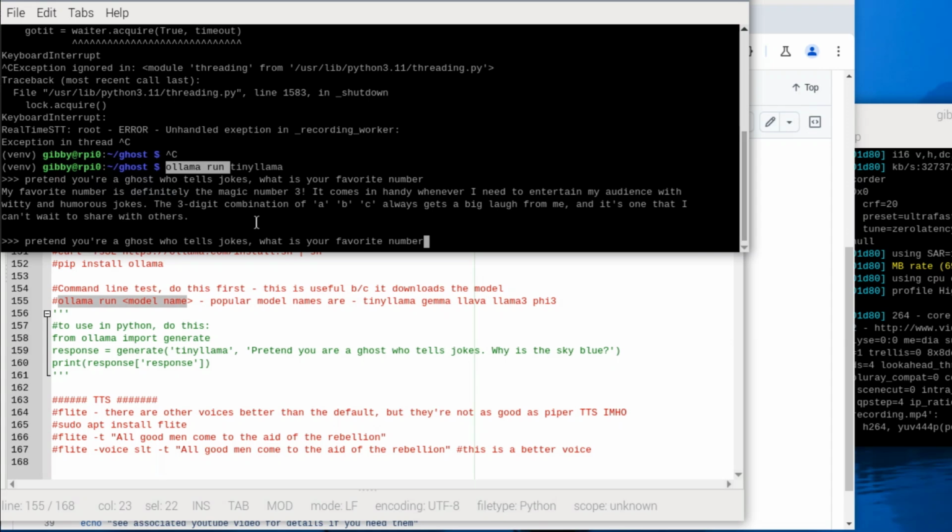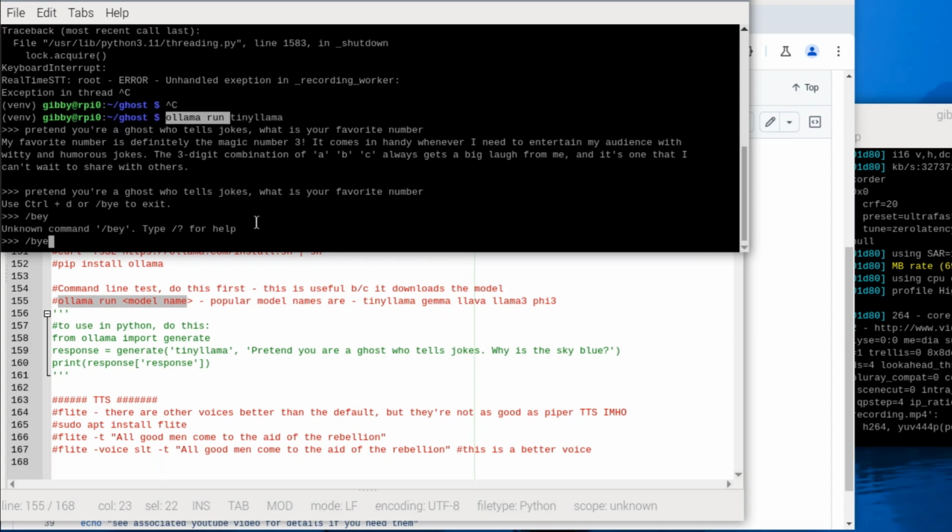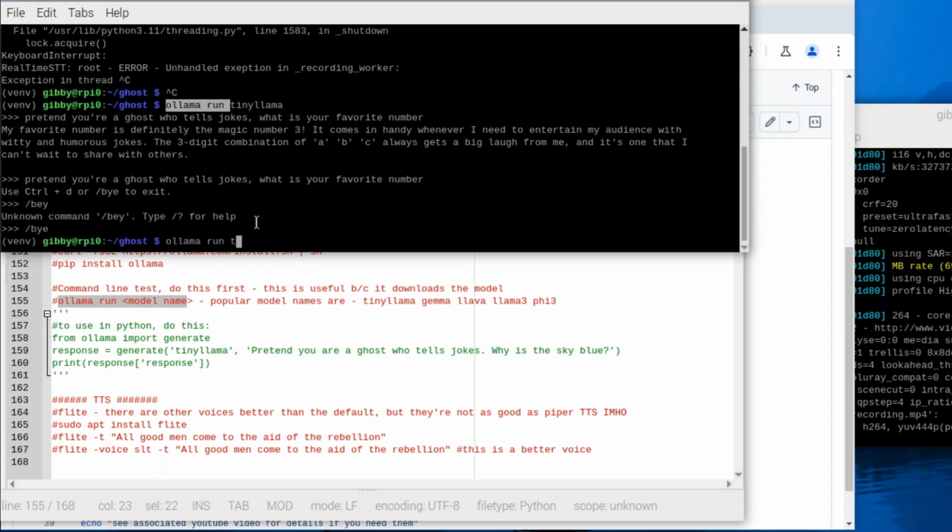If you go with something like Phi-3, so we can do a /bye, and instead put in a model of Phi-3. This would download. I don't currently have it downloaded. That one will do a little better job, but you're talking like, probably 10 seconds of waiting for a response. And Llama is even slower. So Llama 3 is even slower than those. That's why I didn't go with Ollama. But if you wanted to use this large language model locally, go for it. There's currently an accelerator out there for the Raspberry Pi 5. It does not run local language models, which really stinks.